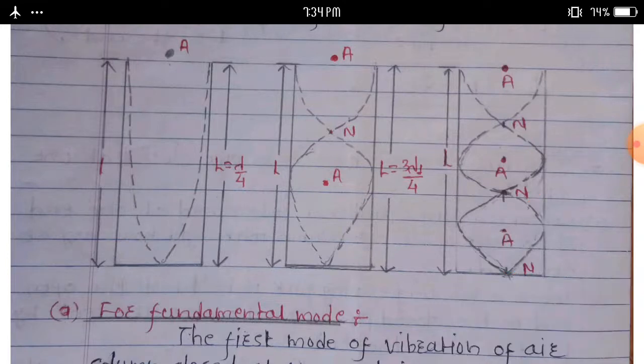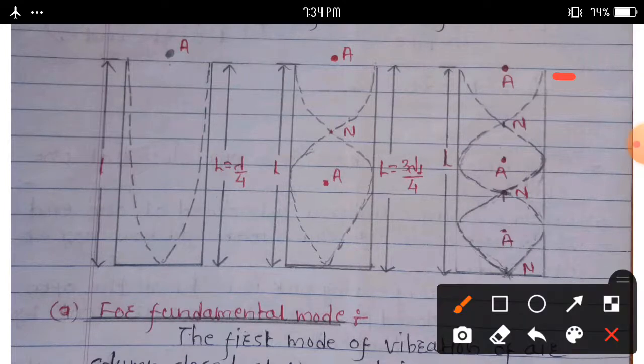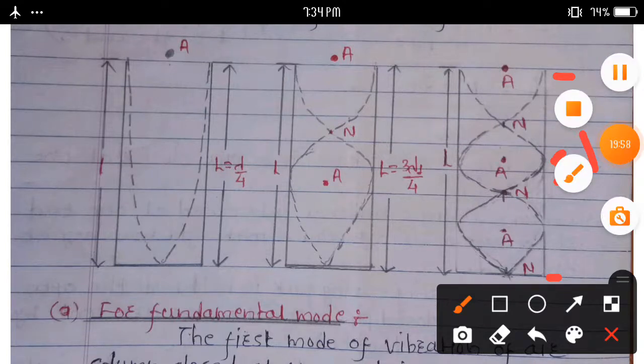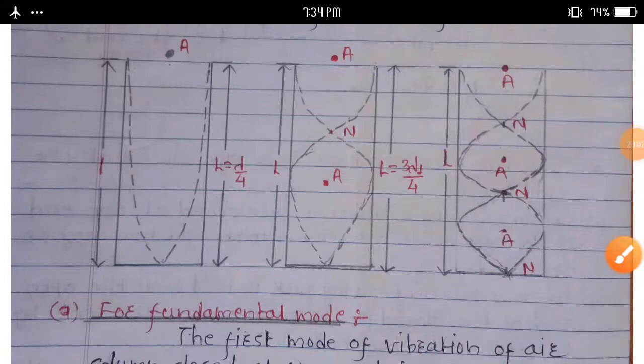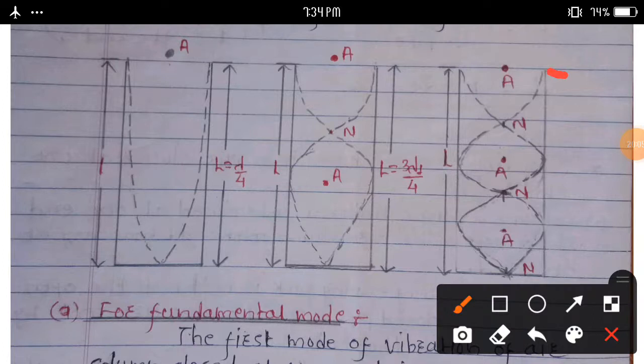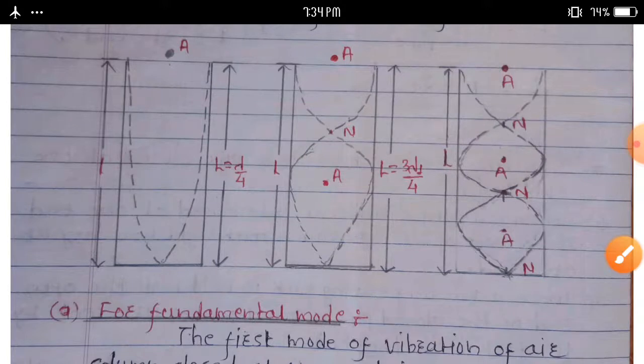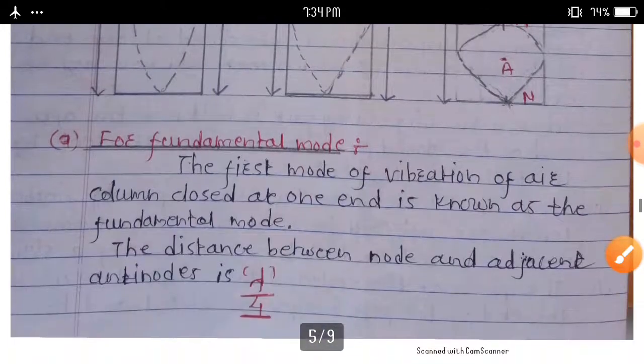The length of this air column becomes 5 lambda 2 by 4.